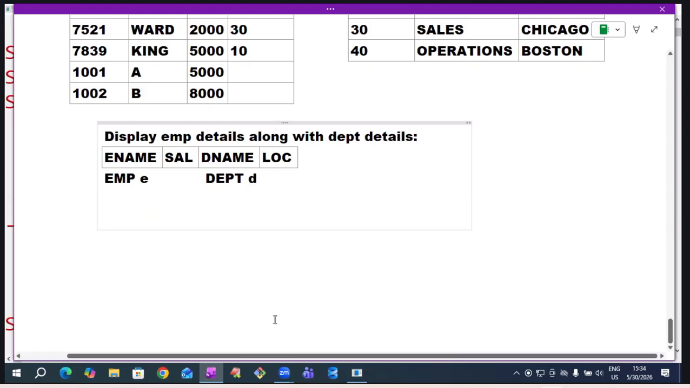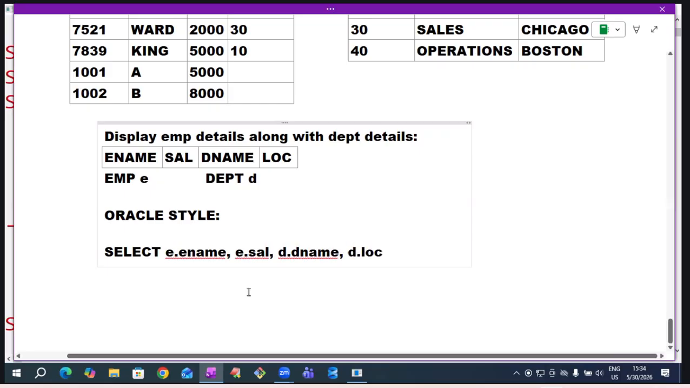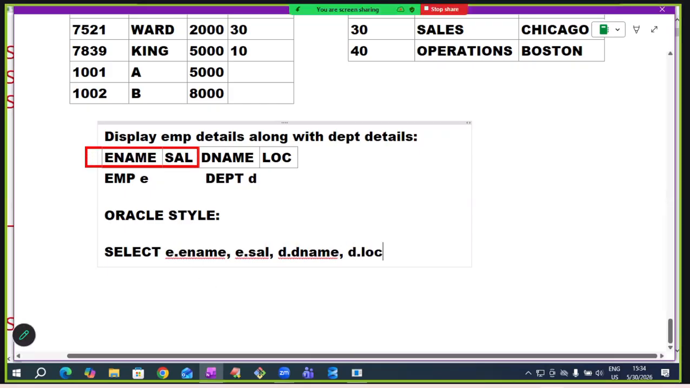Okay, I want to write in Oracle style. Tell me the Oracle style query, sir. What do we have to write? Select E.ename, E.salary, D.dname, D.location. The ename and salary columns are EMP table columns, so E.ename, E.salary. The dname and location are columns of the department table, so D.dname, D.location.